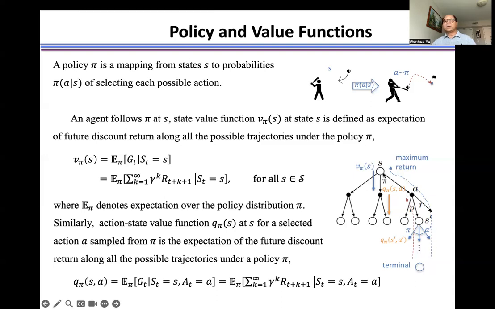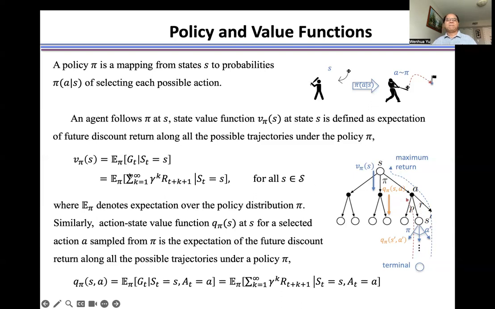We cannot use the future discount reward along one trajectory to evaluate the policy, because the environment is dynamic. Next time, even if our agent selects the same action, because the environment changed, it may reach a different next state.